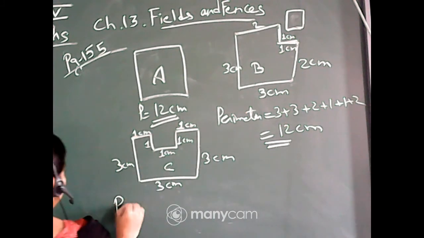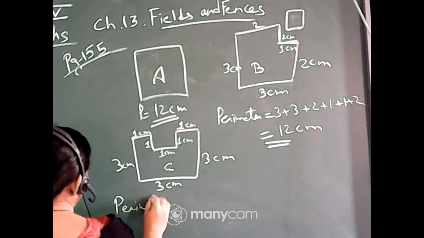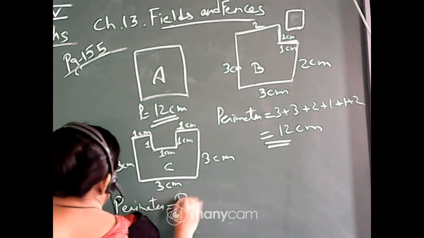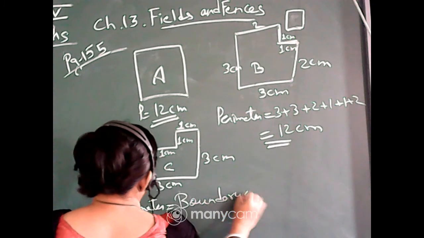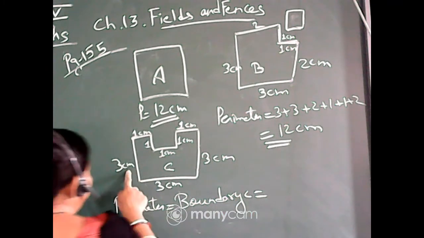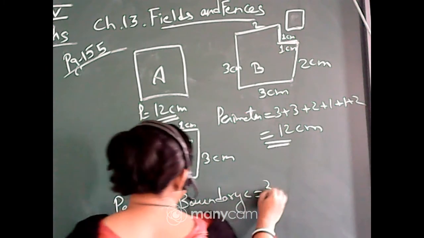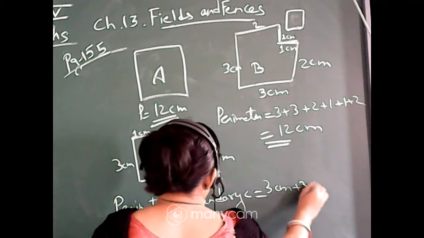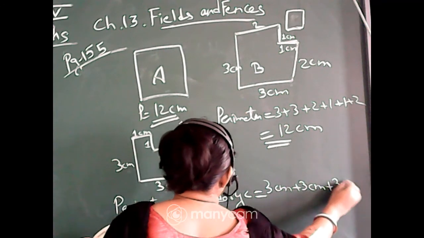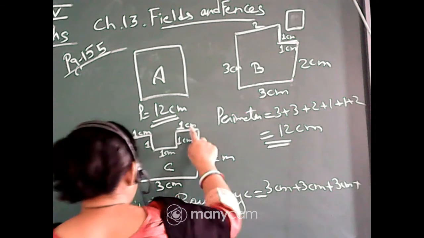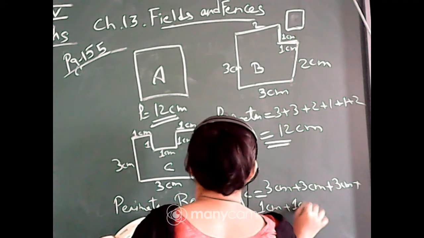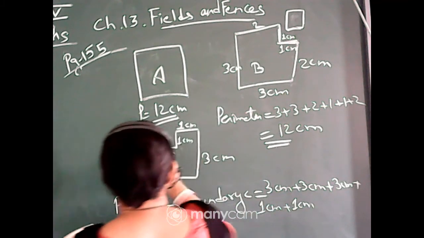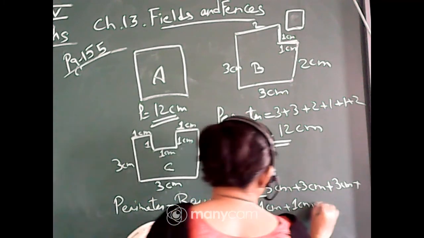Now the perimeter or the boundary. Perimeter or boundary of C is equal to 3 centimeter plus 3 centimeter plus 3 centimeter plus 1 centimeter plus 1 centimeter, 1, 2, 3, 4, 5 times 1 centimeter.